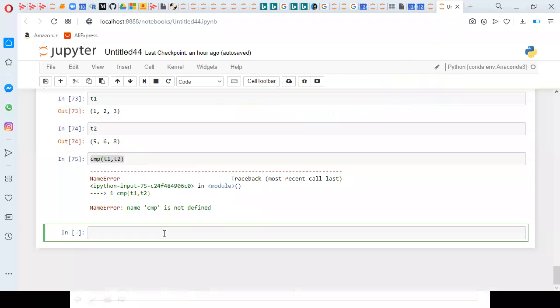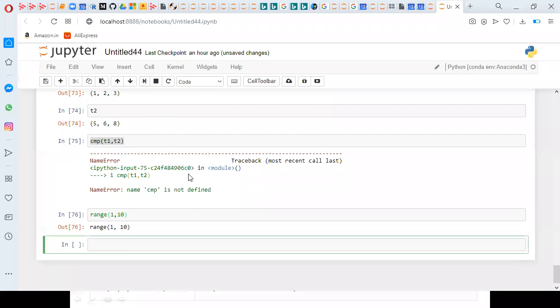Here I am checking some range of 1 comma 10. If I set range of 1 comma 10, it generates the sequence of 1 to 10, but